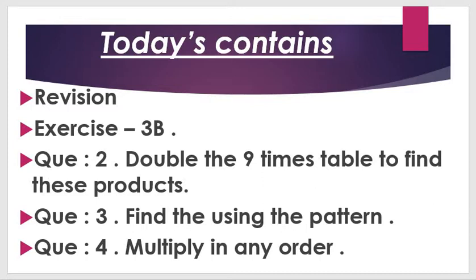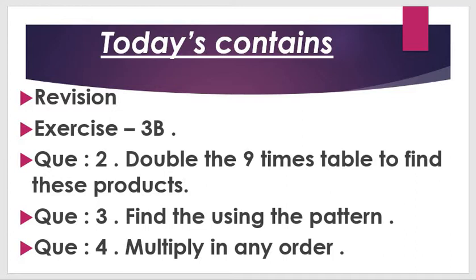I hope you all understood what we did yesterday and what we are going to learn today. Question number 2, double the 9 times table to find this product; question number 3, find this using a pattern; and question number 4, multiply in any order.